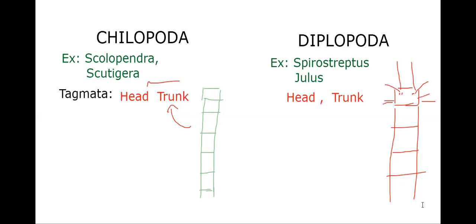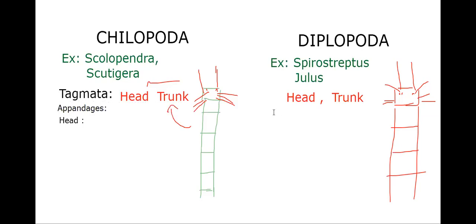Then here also the same, a pair of eyes are present, one pair of antennae, two pairs in crustacea. Then one pair of mandibles and two pairs of maxillae are said to be. So let us divide it: appendages of head and appendages of trunk.